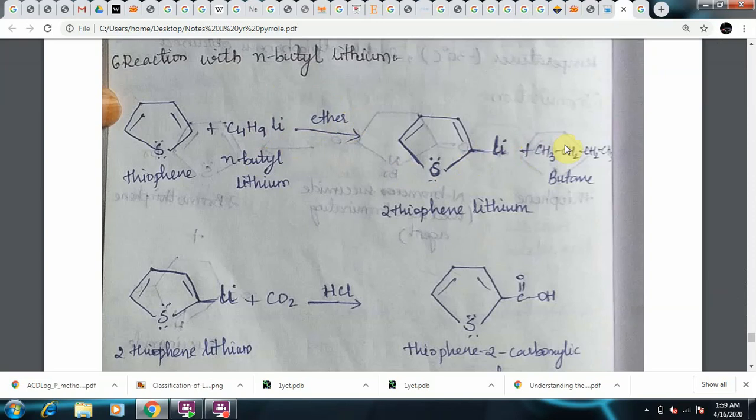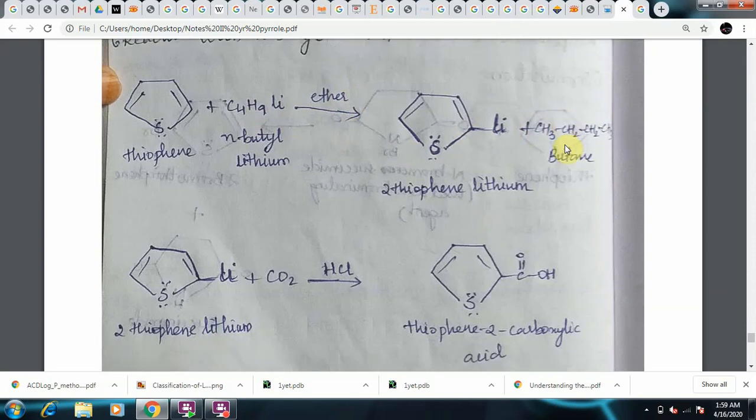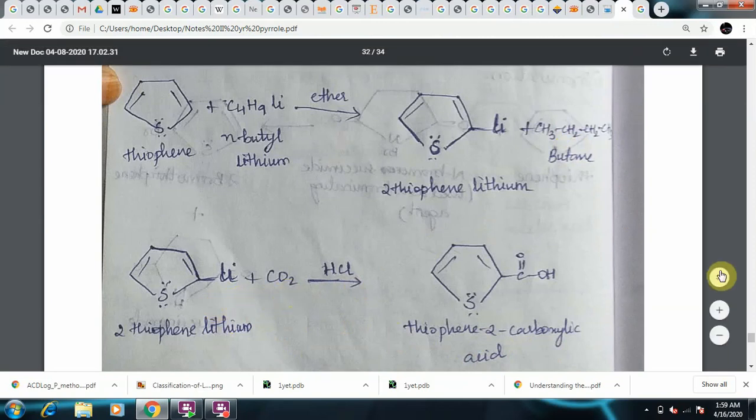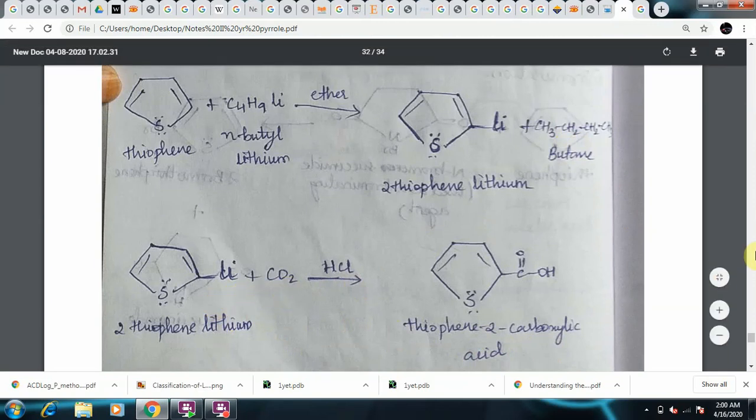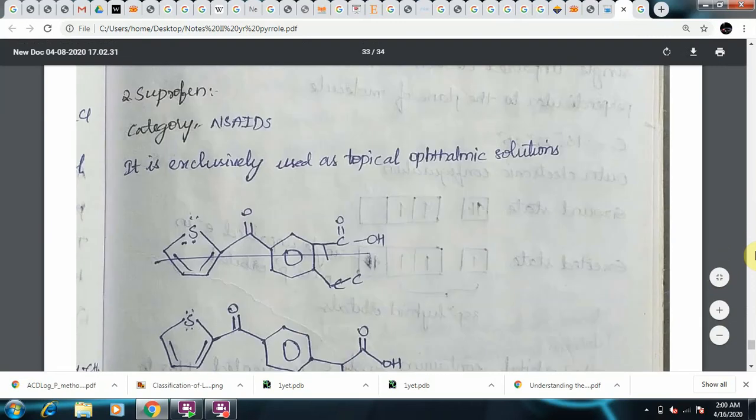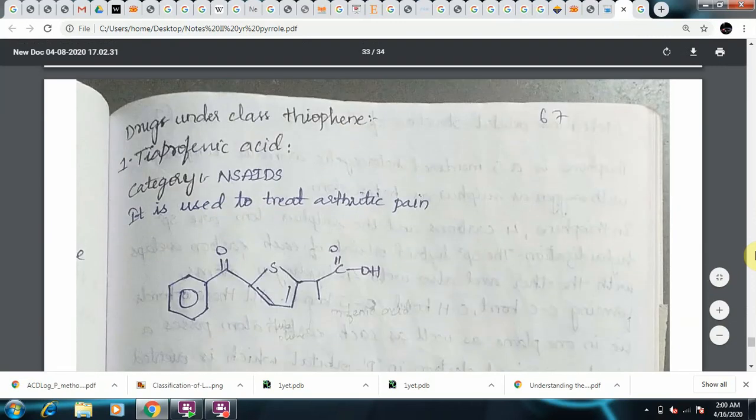So this 2-thiophene lithium in the presence of carbon dioxide and HCl gives thiophene-2-carboxylic acid. Most of the examples or mechanisms are given in the last class. They are very much similar, so just refer back to the last classes. So here 2-thiophene lithium when treated with carbon dioxide and HCl gives thiophene-2-carboxylic acid. So this was about the chemical reactions pertaining to thiophene.